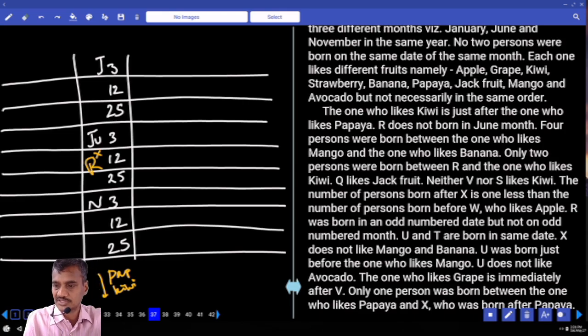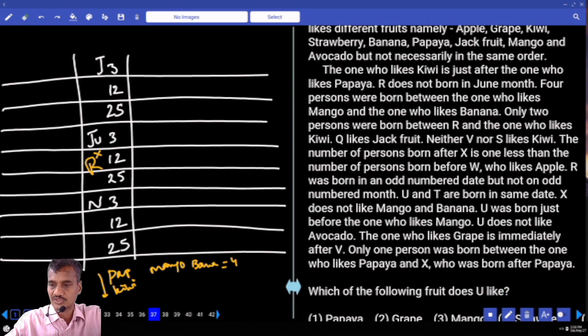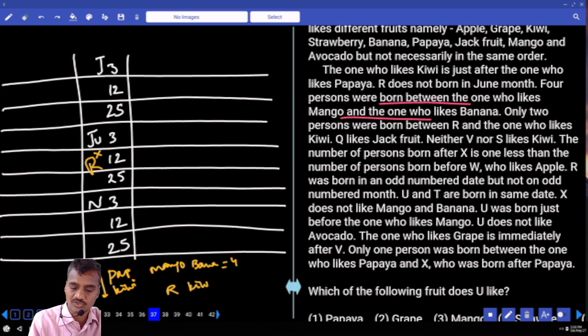And 4 persons were born between the one who likes mango and banana. Now between mango and banana, how many people are there? There must be exactly 4. Only 2 persons were born between R and the one who likes kiwi. Now between R and kiwi, there must be exactly 2 people.